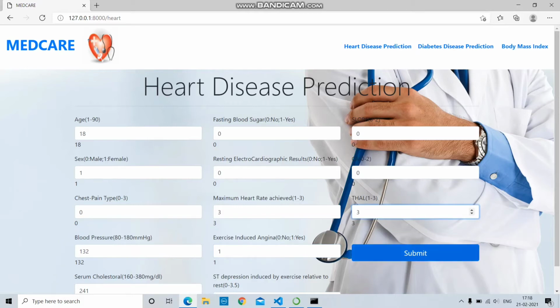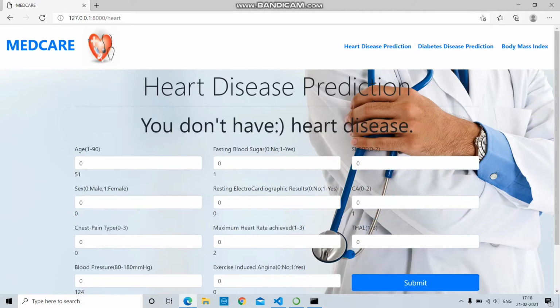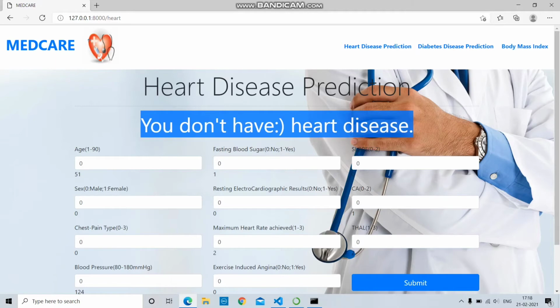After entering the values, we have to click on the submit button. That submit button will call the heart method in Python and will predict whether the person is having heart disease or not. Here this person is not having heart disease and it will notify them.